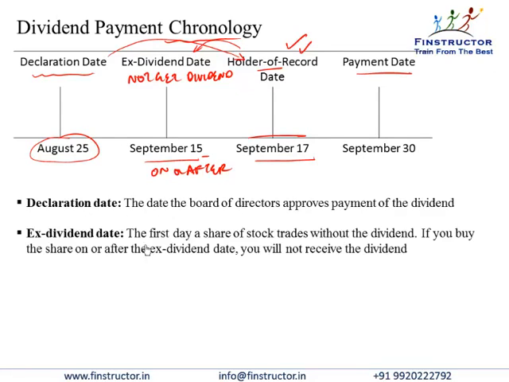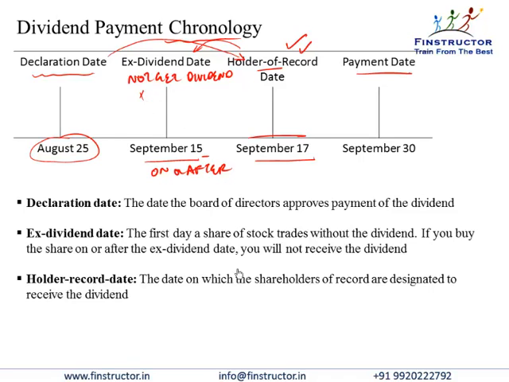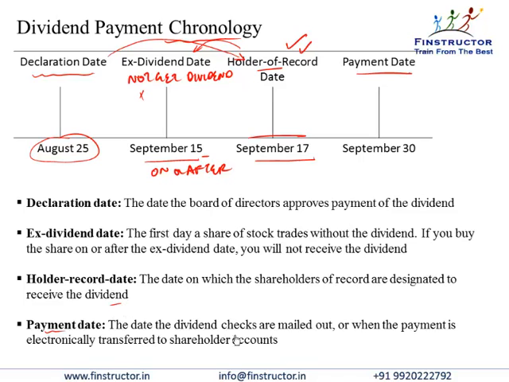So just to revise guys, declaration date is the date the board of directors approves the payment of the dividend. Ex-dividend is the first day a share trades without the dividend. That is, if you buy the share on or after the ex-dividend date, you will not receive the dividend. Holder of record date is the date on which the shareholders of record, so whoever is owning the stock here, will get the dividend. And on which day? The exact date is the payment date when the checks are emailed or when the payment is electronically transferred to the shareholder accounts.